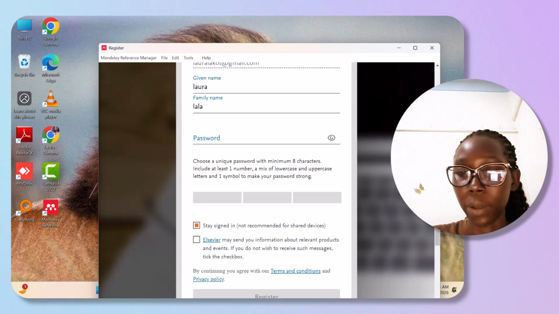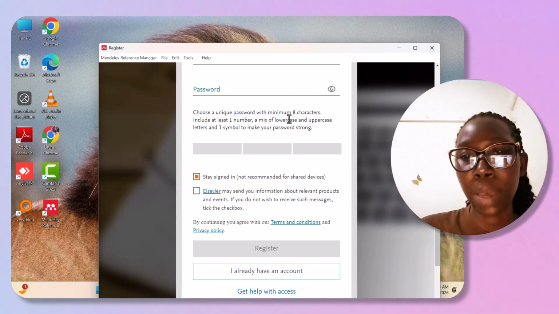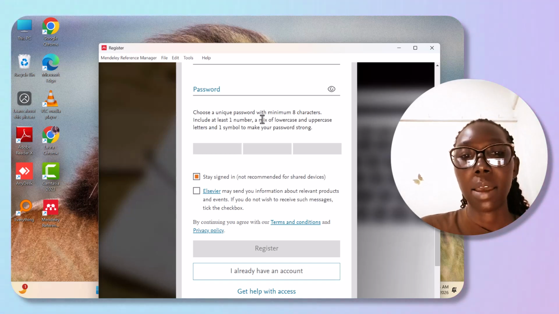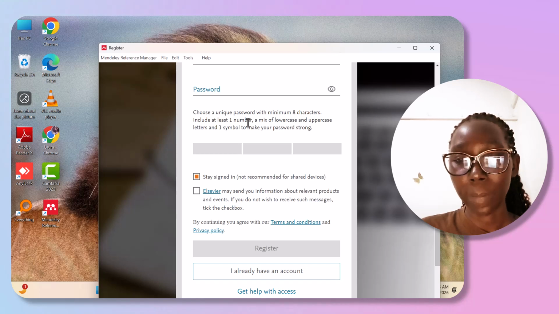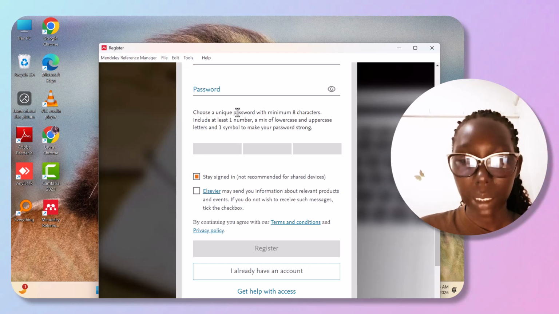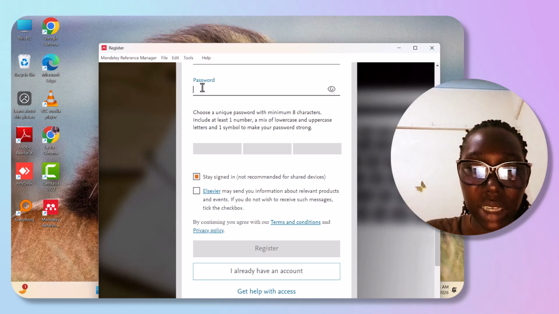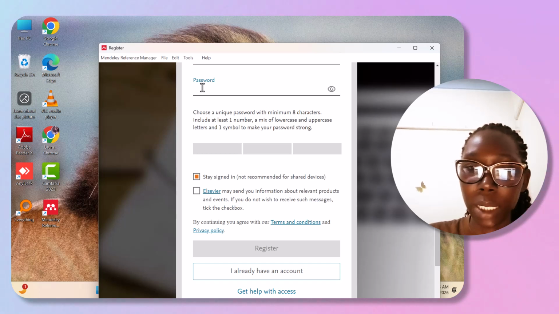As we proceed, they now need a password. Here it's telling us to choose a unique password with a minimum of 8 characters. Include at least one number, a mix of lowercase and uppercase letters, and one symbol to make your password strong. So let's see how we are going to register it here. Since they've told us a unique password with a minimum of 8 characters, at least one number, and a mixture of lowercase and uppercase, let me put one down.